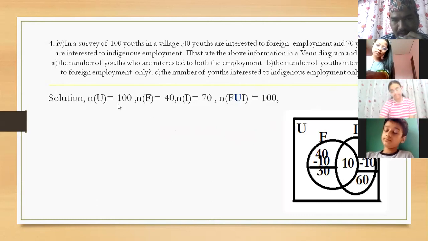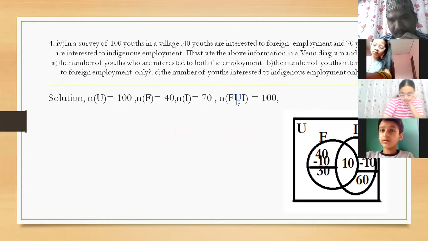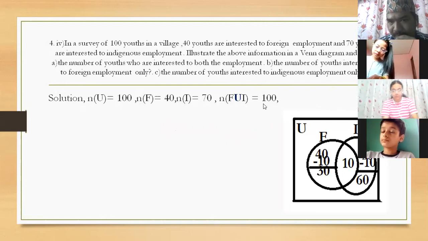I have shown the symbols there. Total number, suppose 100, foreign employment 40, indigenous employment 70, and both foreign and indigenous employment. Do you know why it is given 100?